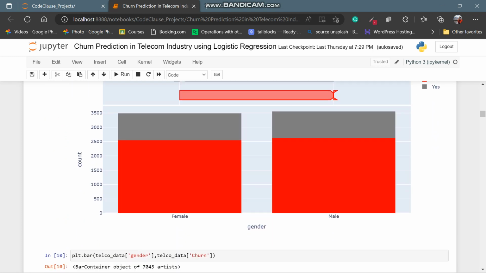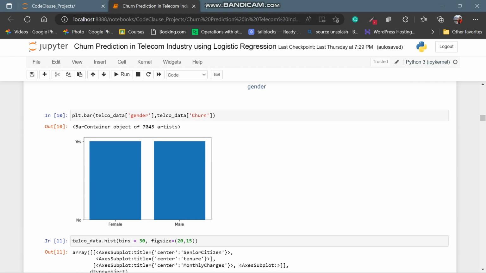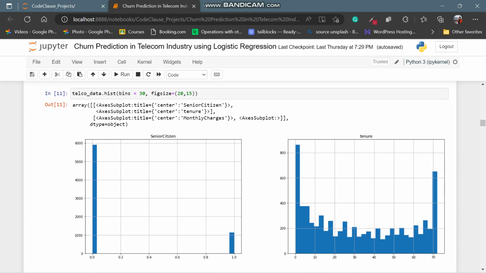Okay, this is a histogram. So there are females. The count is 2549 females which haven't done the churn, and 939 females which have done the churn. Similarly, you can see there are 930 males which have done the churn, and 2625 males which haven't done the churn. This is a bar chart provided by the Matplotlib library, then a histogram as well.